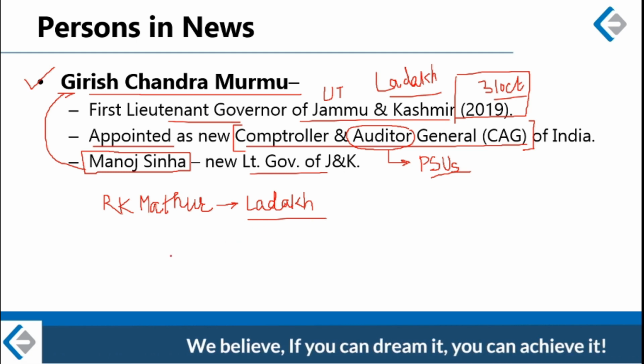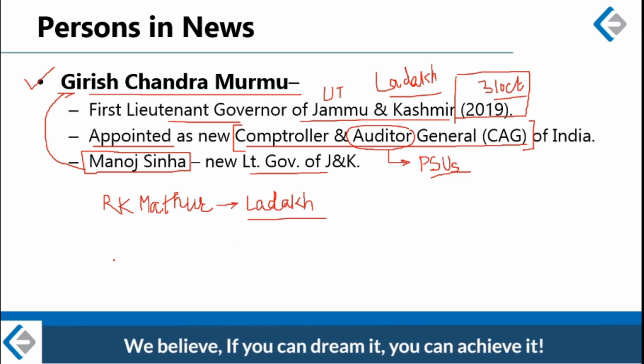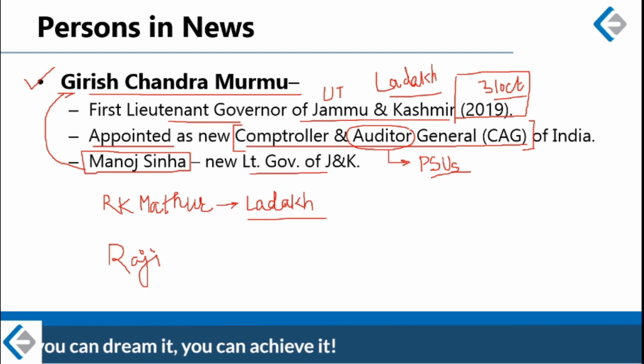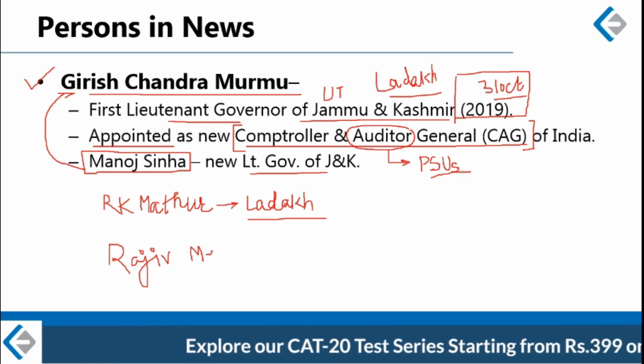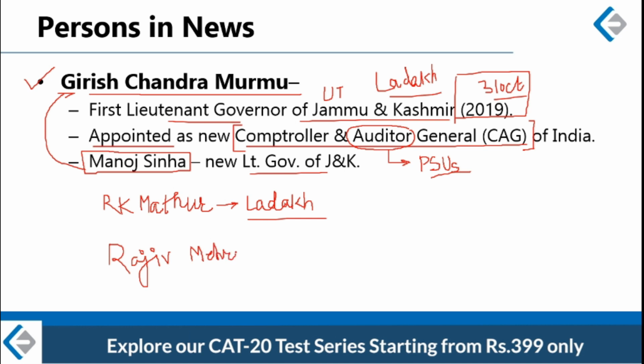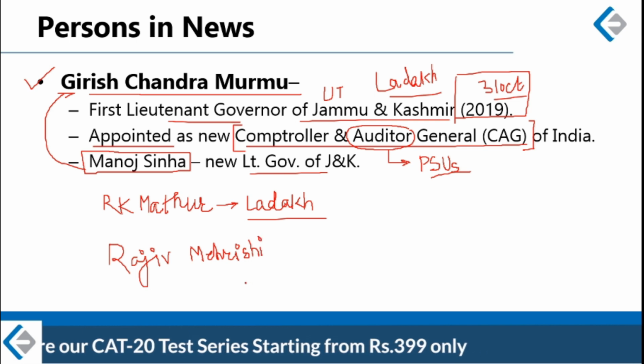Alongside, I want you to remember a fourth name also. This name is Rajiv Maharshi. Rajiv Maharshi is the outgoing CAG of India. He is also an IAS officer, I think of Rajasthan cadre.